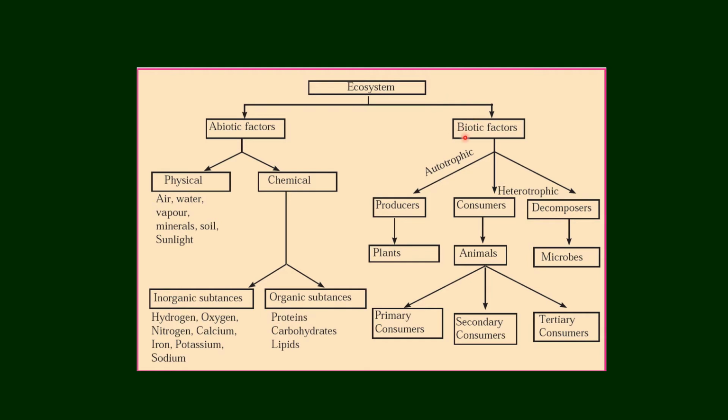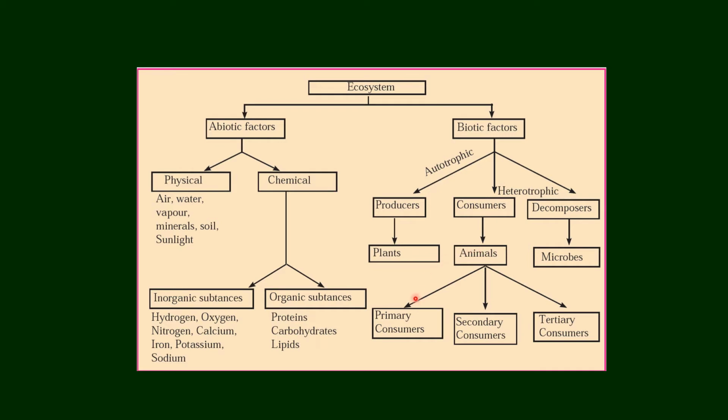When you look at biotic factors, they are classified into autotrophic and heterotrophic. We know very well what is meant by autotrophic. Autotrophic are nothing but the producers, which are plants. Heterotrophic can be further classified into consumers as well as decomposers. Consumers are animals, we know.